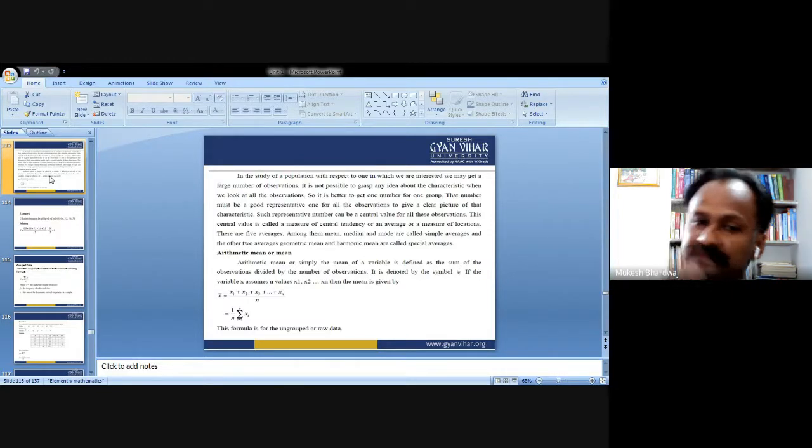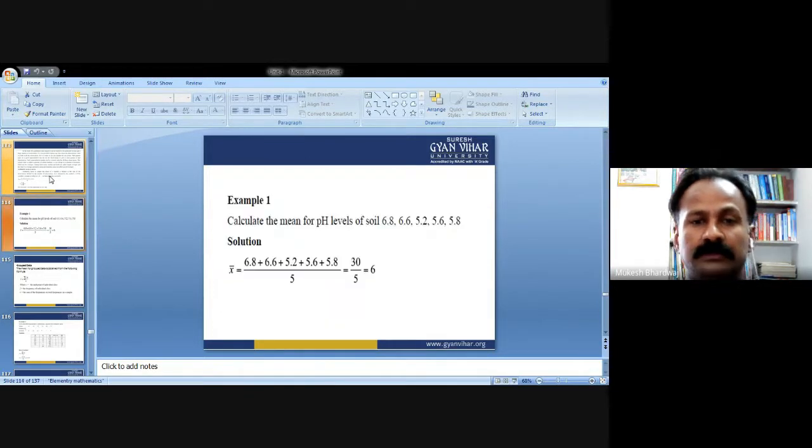We had already discussed ungrouped or raw data: data that is not in a classified way or in a tabular form is known as raw data or ungrouped data. For example, calculate the mean for pH levels of soil. These are the pH levels of a soil: 6.8, 6.6, 5.2, 5.6, 5.8. Now we need to find out the mean for these pH levels.